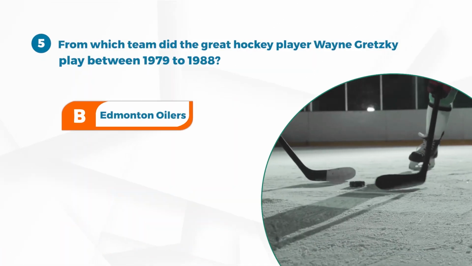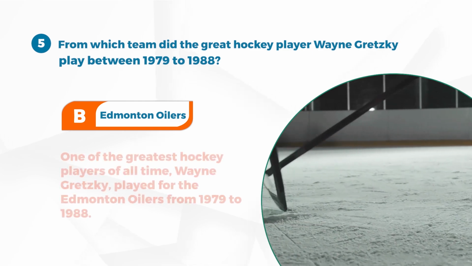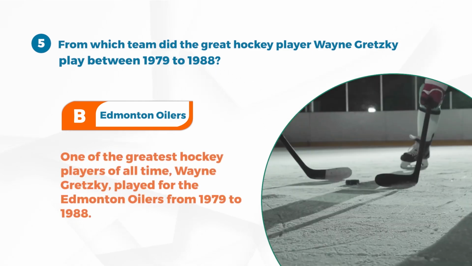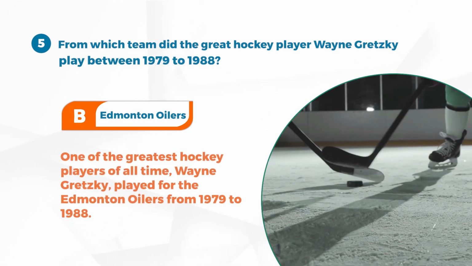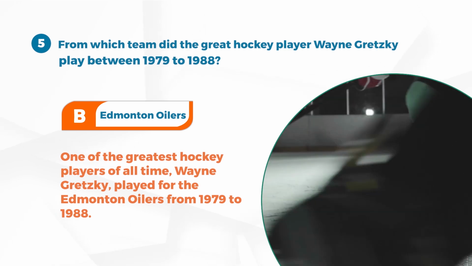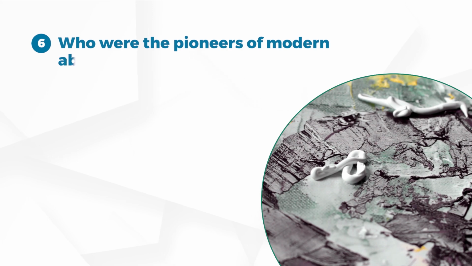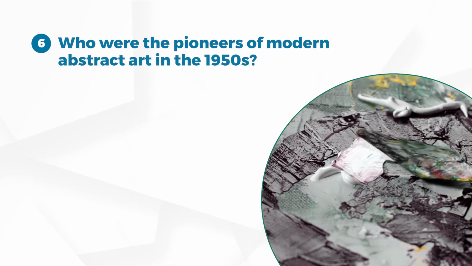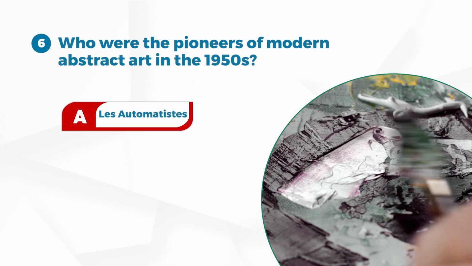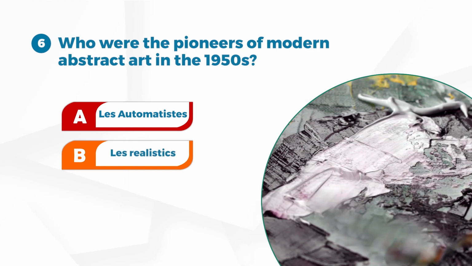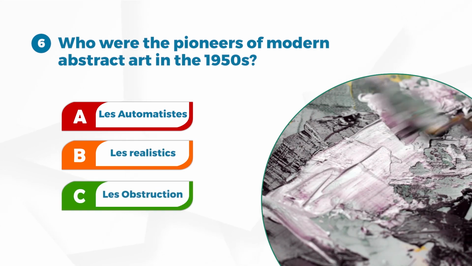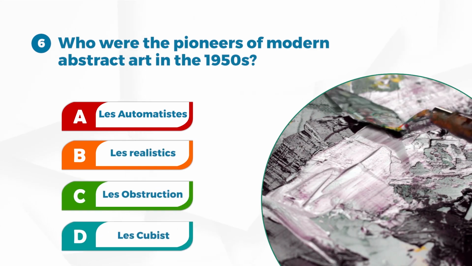Answer B. Edmonton Oilers. One of the greatest hockey players of all time, Wayne Gretzky, played for the Edmonton Oilers from 1979 to 1988. Number 6. Who were the pioneers of modern abstract art in the 1950s? A. Les automatistes. B. Les réalistiques. C. Les obstructions. D. Les cubistes.